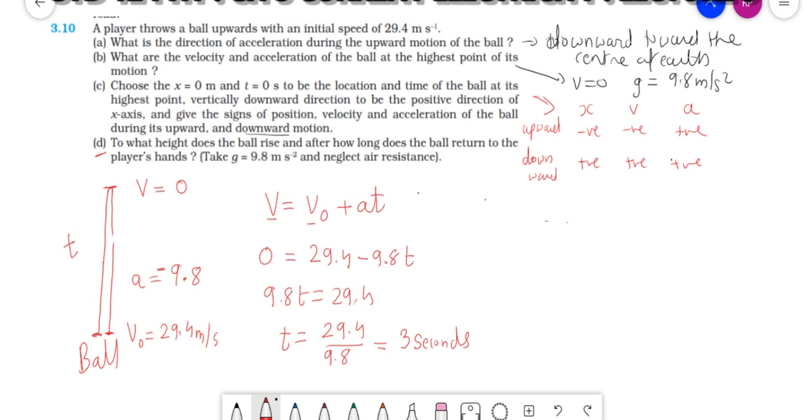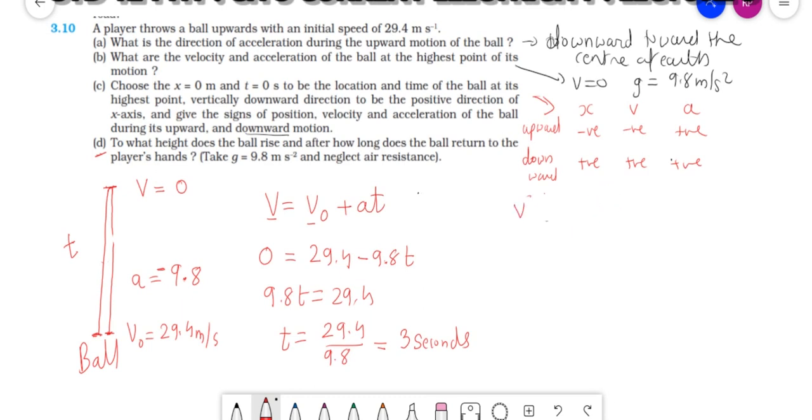So it takes 3 seconds to reach maximum height. Notice the question: to what height does the ball rise? So we also need to find the height. So x equal to v0 t plus half at square. Here we can use this, or v square minus v0 square equal to 2ad. We can also use that, that will be easy for us.